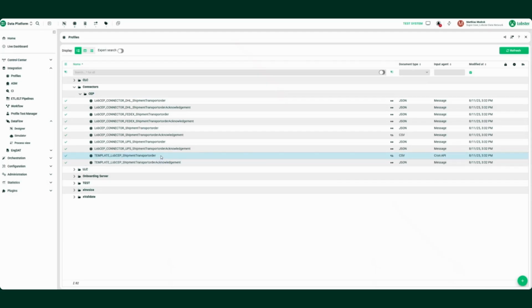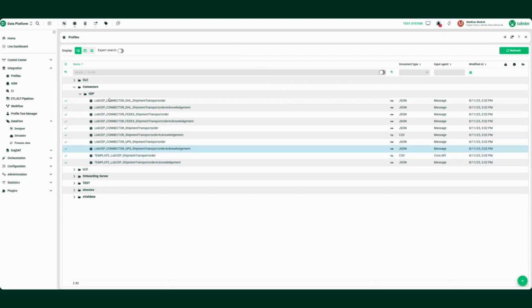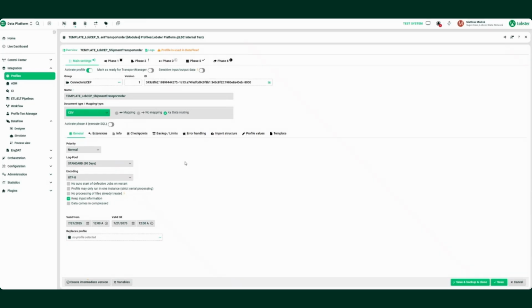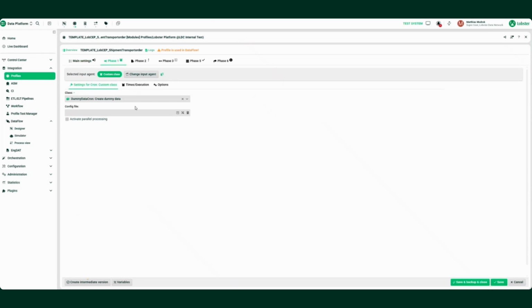The connector comes with a set of template profiles. These templates are there to show you how to use the connector to, for example, send a transport order or receive an acknowledgement. If we now open up this particular profile, you'll see in this case it's a data routing profile. We can use it to manually load some dummy data for testing. In Phase 3, you see how it works.